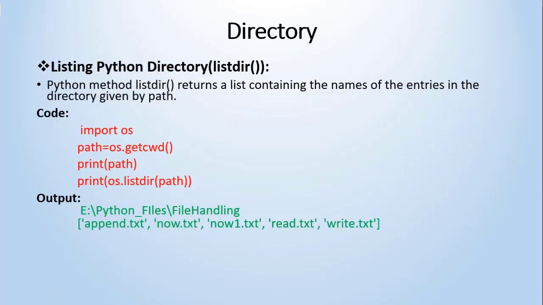Next one is listing the Python directory. The Python method listdir returns a list containing the names of the entries in the directory given by the path. Means in that particular folder, how many files are there and what the entries are. If you want to check, we can use the method provided by the os module, that is listdir.